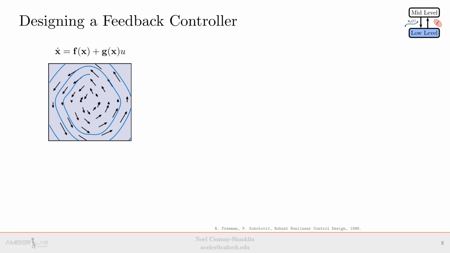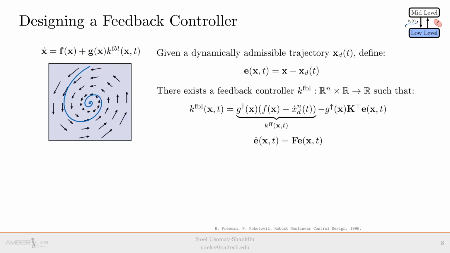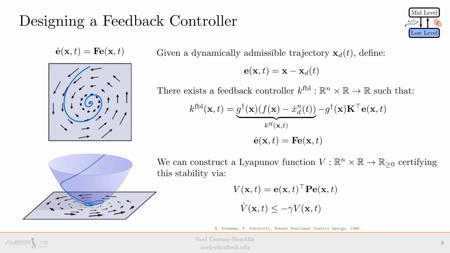Consider the dynamics and associated vector field of the system in question with some control input u. Given a dynamically admissible trajectory, we can define an error signal E as follows. Under the previous assumption, there exists a feedback controller such that the error dynamics are rendered to be a stable linear system. Then, we can construct a quadratic Lyapunov function certifying this stability via solving the continuous time Lyapunov equation for a matrix P, whose time derivative will satisfy the condition for exponential stability.